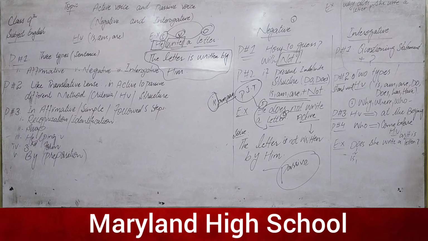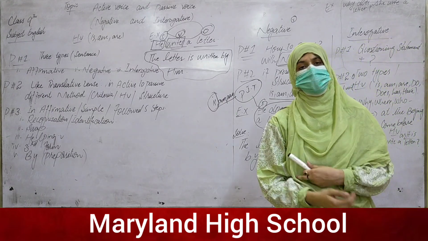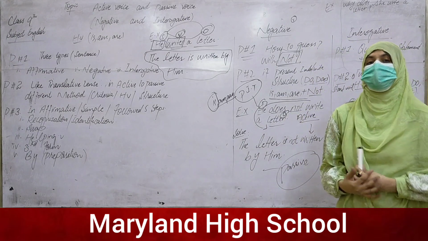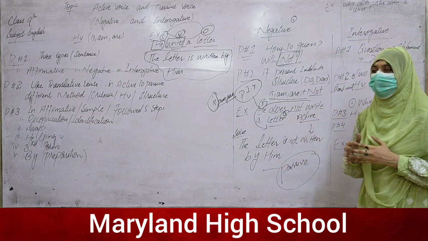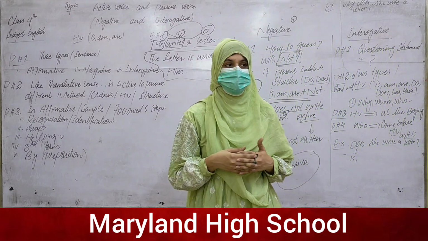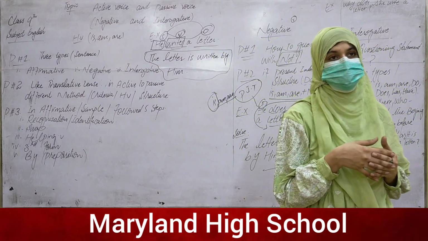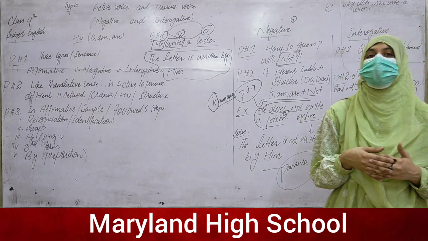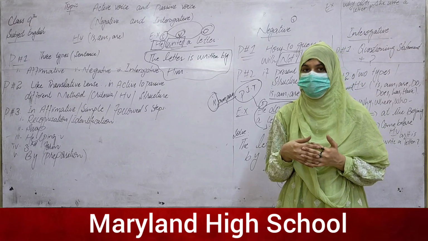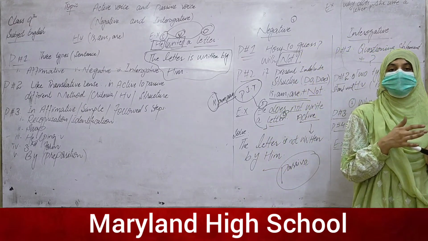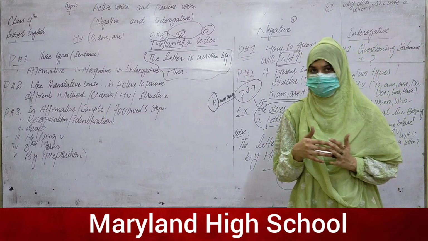The last and third part of the present indefinite tense is the interrogative. Firstly, how can we identify that this is an interrogative statement? As I already explained in detail, if we have a questioning statement with a question mark at the end, then we can say that this statement is an interrogative statement, not concerned with the negative or the affirmative statement.